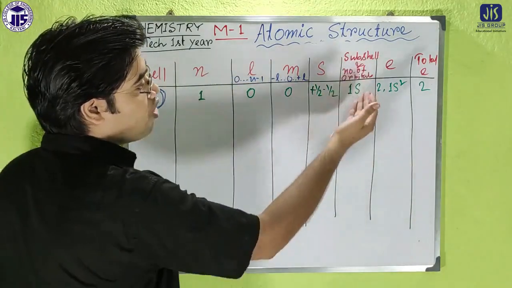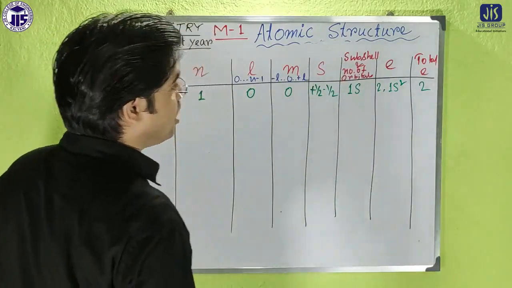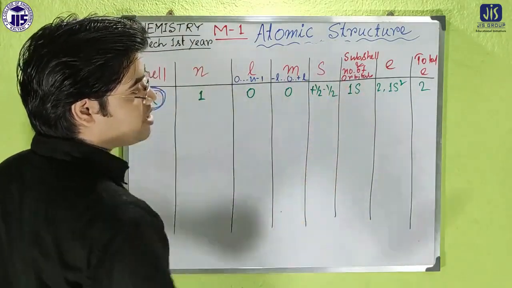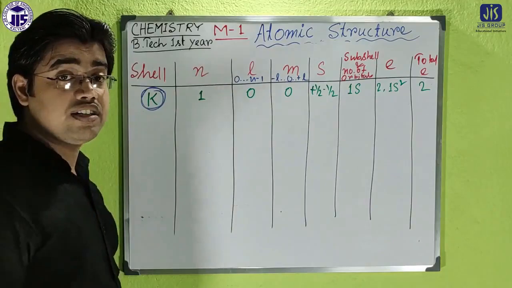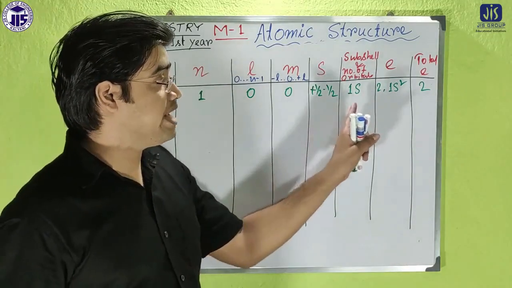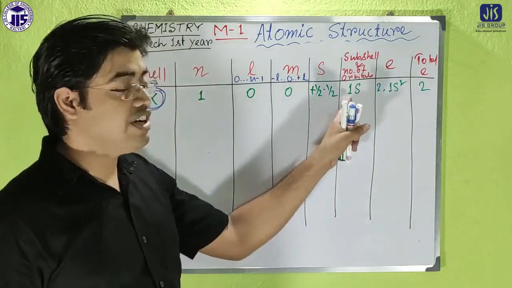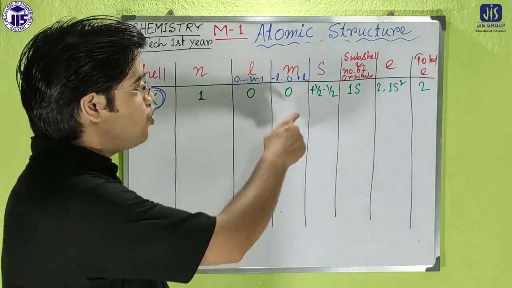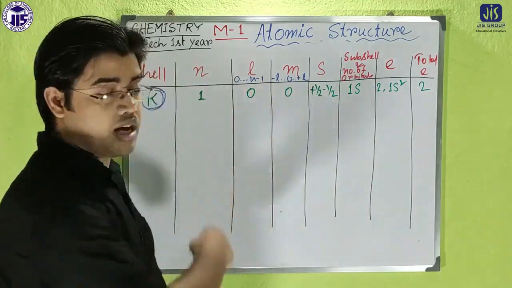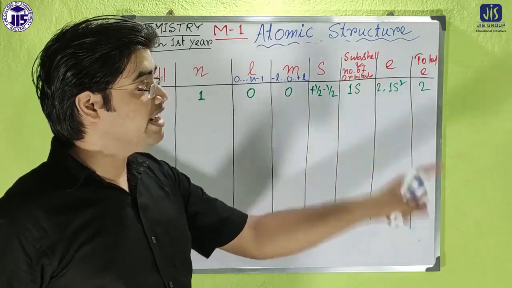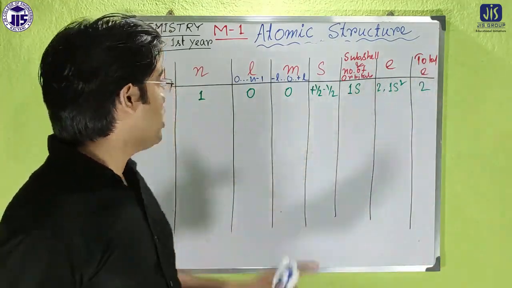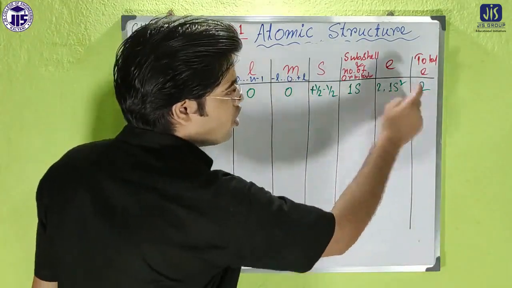And the subcell or the orbitals, actually, the subcell and orbital are the same. So it will be 1s. And for electrons, if it is 1s, the maximum number of electrons will be 2, so it will be 1s2. And the total electrons in the case of the cell will also be 2.